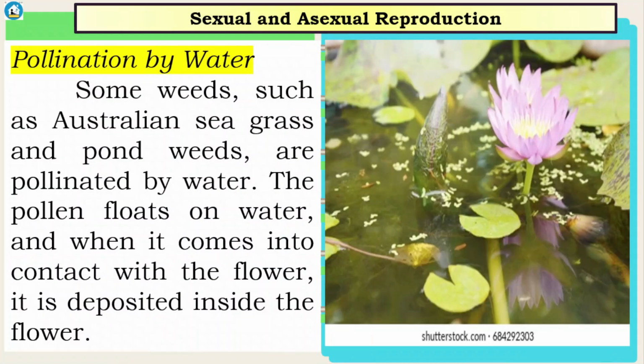So another one, pollination by water. Some weeds such as Australian seagrass and pondweeds are pollinated by water. The pollen floats on water, and when it comes into contact with the flower, it is deposited inside the flower.